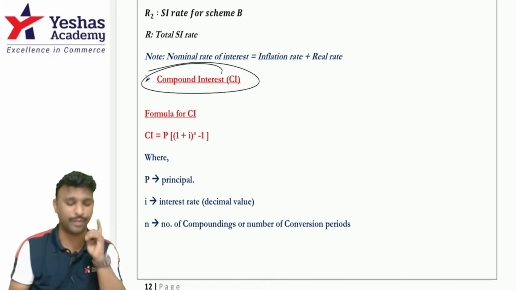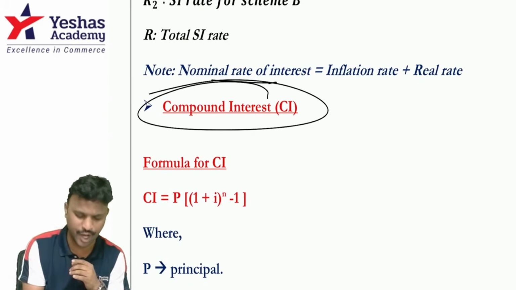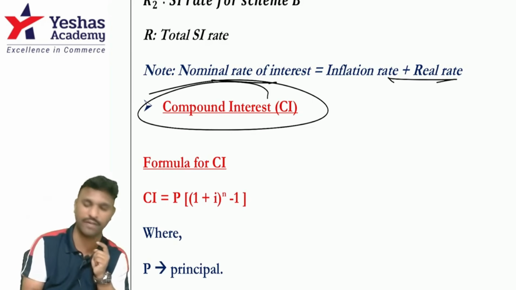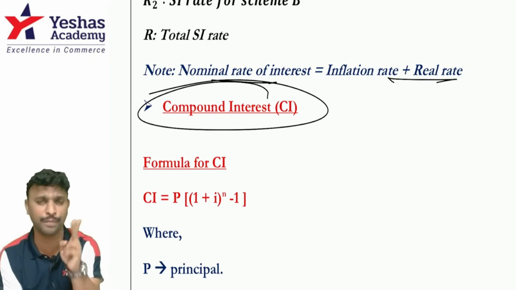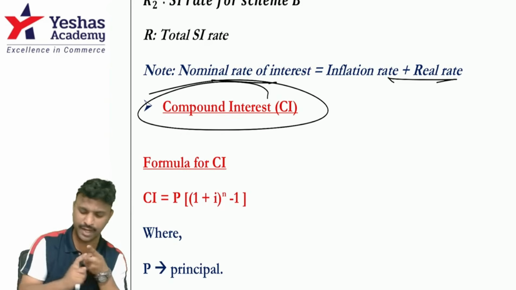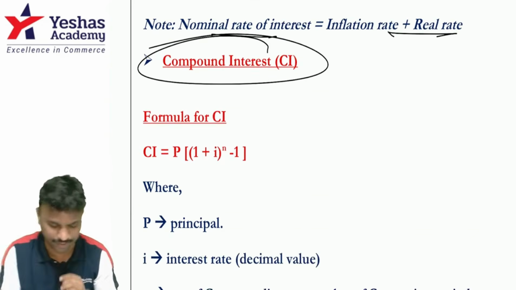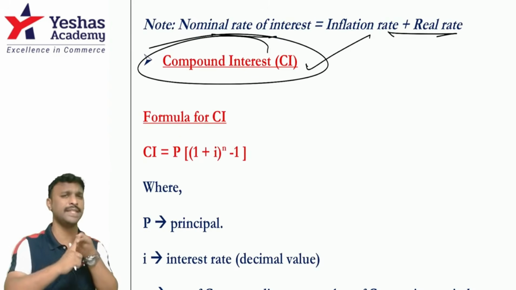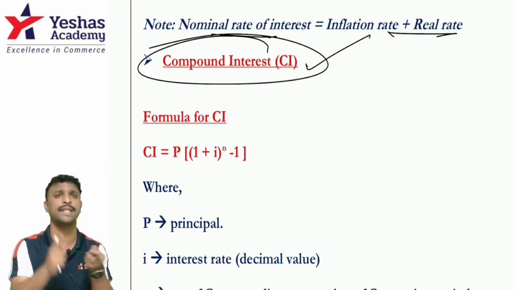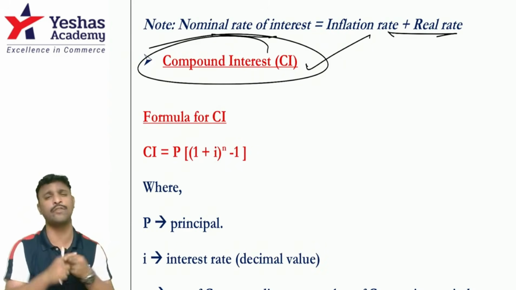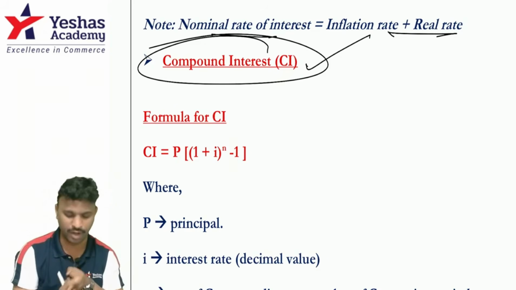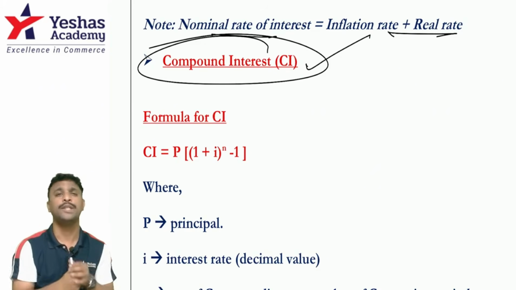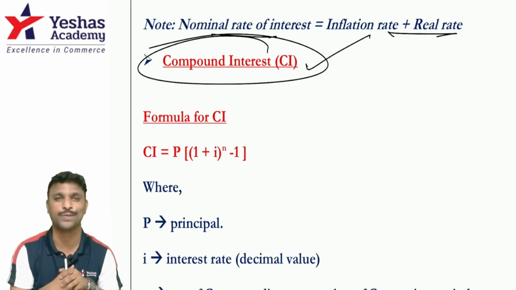So let's quickly go to compound interest. Before that, remember nominal rate of interest is inflation rate plus real rate of return. Nominal rate of interest has two parts: one is inflation rate, the other is real rate of return. Then the compound interest concept: the difference between CI and SI is what? In SI, the principal remains the same for any number of years that you invest your money for, but in compound interest, the principal keeps changing, right?